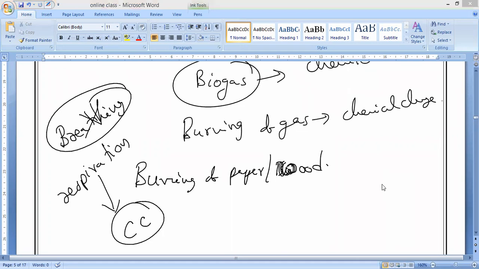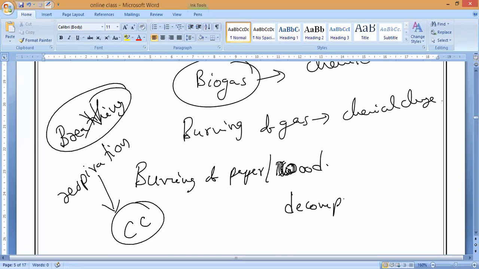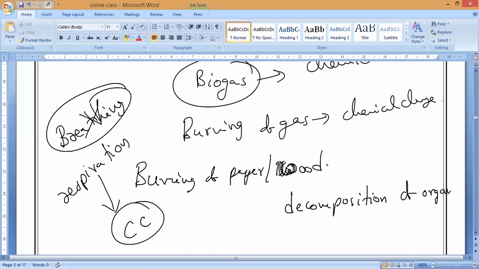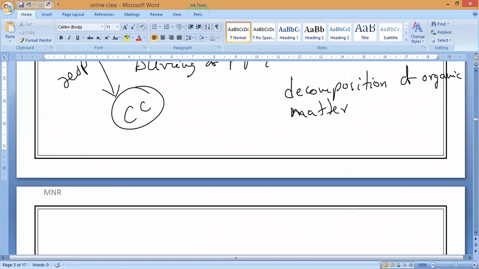So next, same way, for example, vegetable peels and all, cow dung and all, if I go with the decomposition. So decomposition means what? Formation of fertile manure. Formation of manure is a chemical change. Decomposition of organic matter. You already know what we mean by organic matter, which is not harmful to nature. Organic matter is made up of organic bodies, like carbon is one of the major substances, which is easily decomposed by the microorganisms.